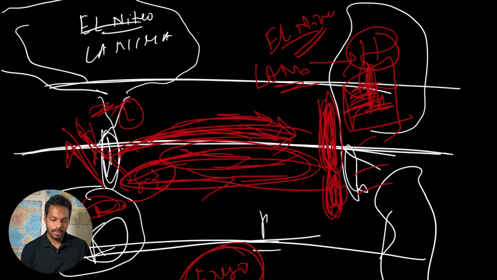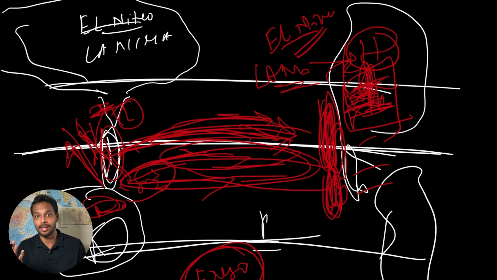La Nina is just opposite. This is the warming of the western Pacific and cooling down of the eastern Pacific. If La Nina is there, then we get heavy precipitation in this part, and the other part becomes drought-prone, like Northern America, which will have very scanty rainfall, whereas India and Australia will get heavy rainfall due to La Nina. But El Nino is different, it is just opposite.